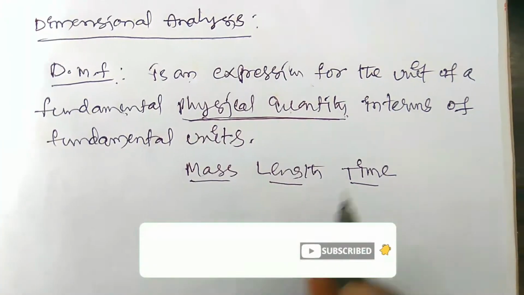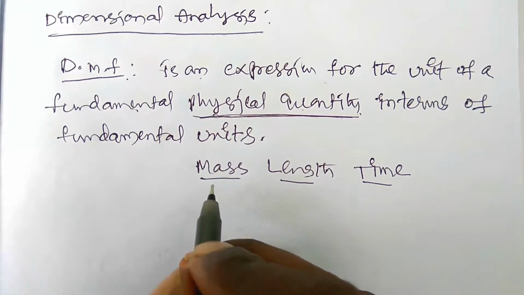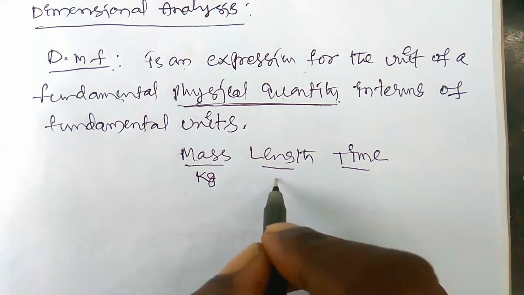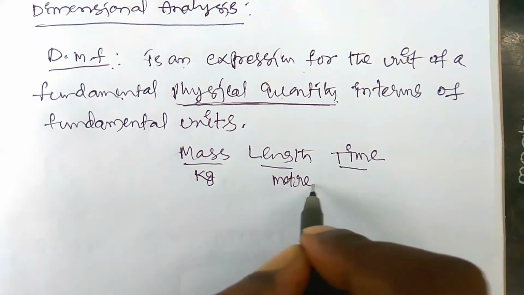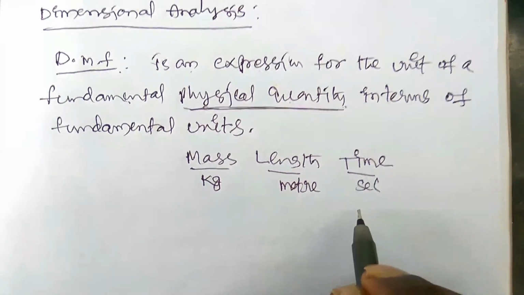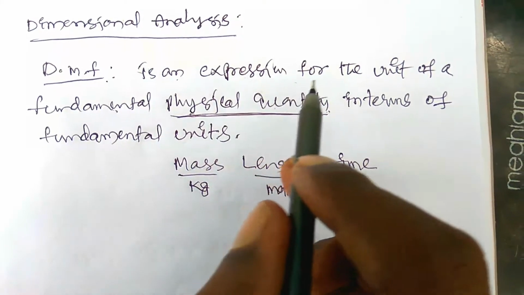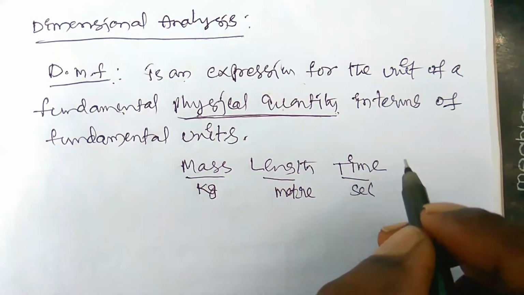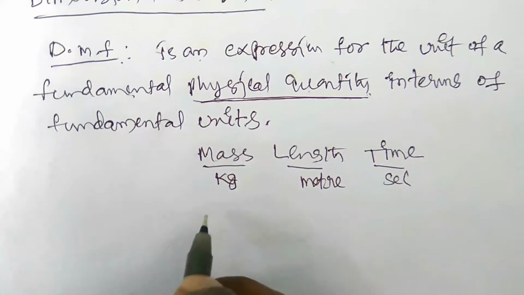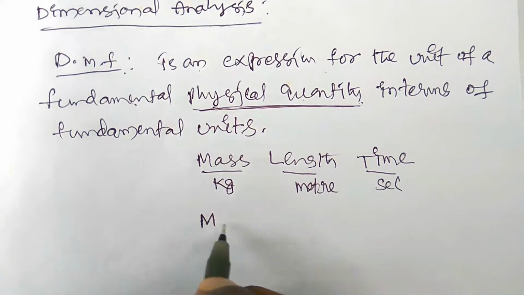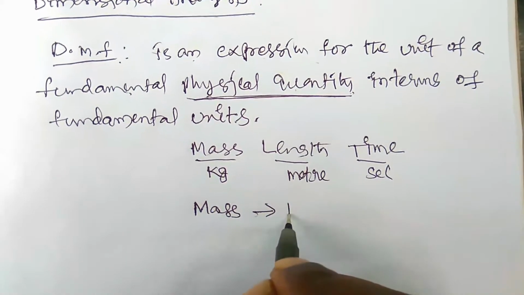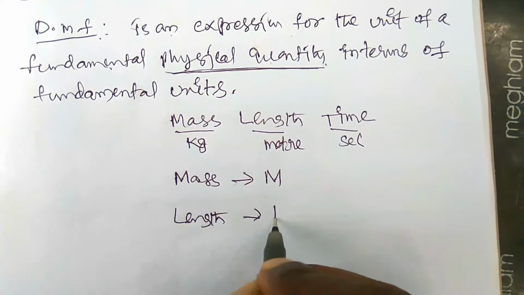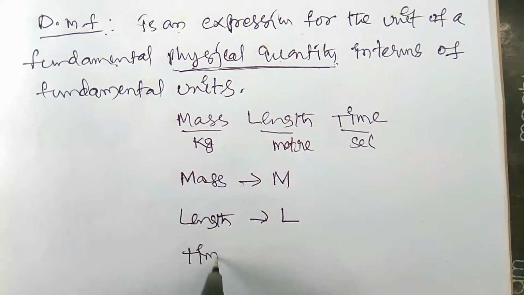Okay, and these are in terms of fundamental units. The units of the fundamental physical quantities are called fundamental units. So the dimensional formula is an expression for the unit of a fundamental physical quantity in terms of the fundamental units. To write the dimensional formula, you should use mass as capital M, length as capital L, and time as capital T.